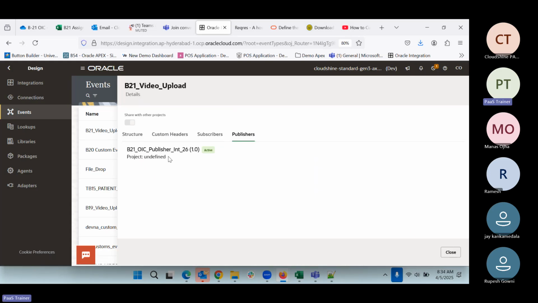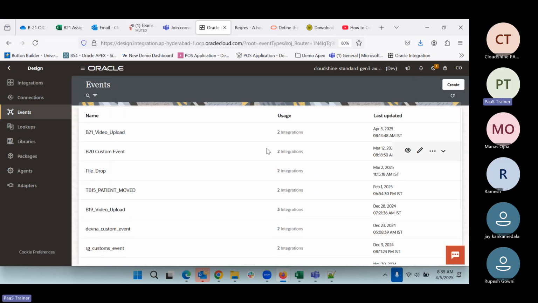So how will it check? Whichever integration is using this event as a publish will come into the publisher category, and whichever is using it as a subscribe, meaning it is used for the event start purpose, will come here. So this is how we can use this one.